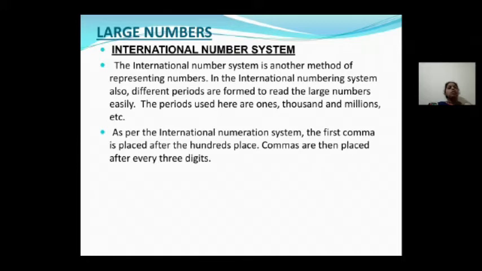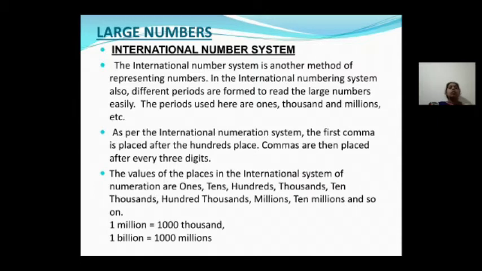As per the international numeration system, the first comma is placed after the hundreds place. After the hundreds place, you have to apply the comma. After that, after every three digits, you have to apply the comma. See, in the Indian place value chart, after the hundreds place, you apply a comma after every two digits. Here, after every three digits, you have to apply the comma.